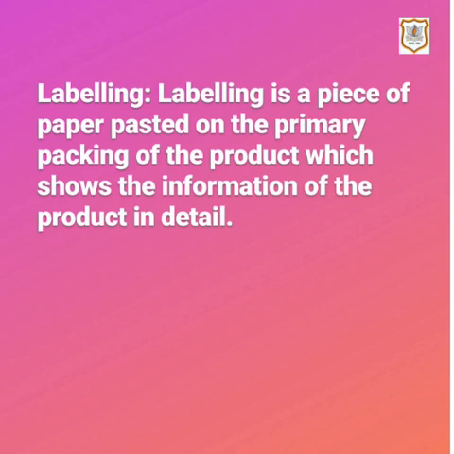With the label, consumers can identify the product too, and with labeling it is easy to do the advertisement of that particular product. So labeling is a piece of paper pasted on the product which gives each and every piece of information in detail. Let's have a look at the functions of labeling.